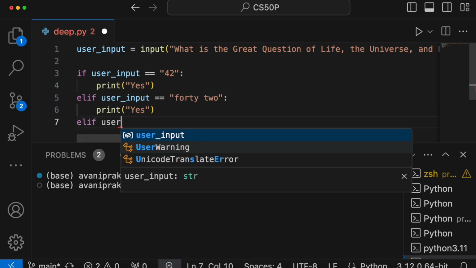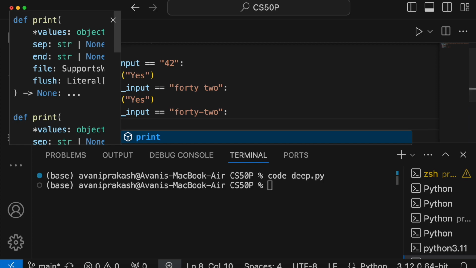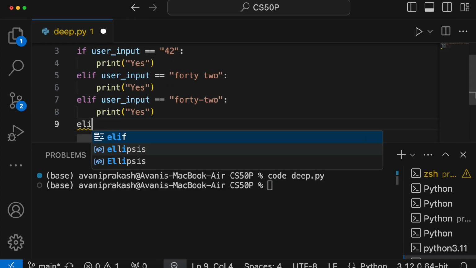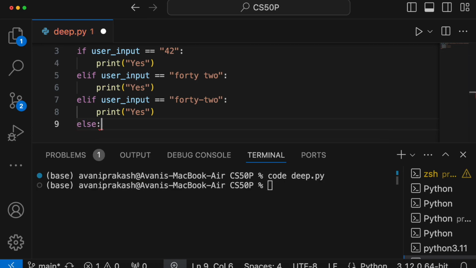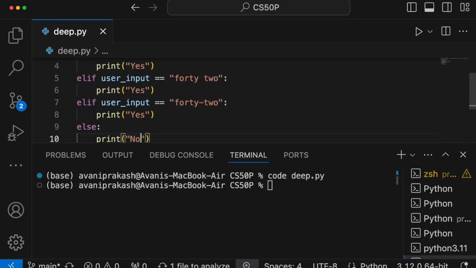If user input is equal to 42 in words but with a hyphen, even in that case we need to print yes. And if the user puts anything other than 42, then we need to print no. This is it. Let us test it now.